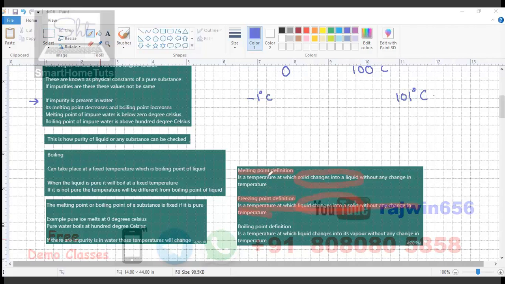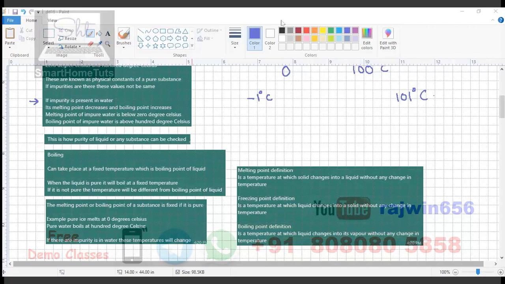The last definition is the boiling point definition. It is the temperature at which the liquid changes into its vapor. Water will change into water vapor at 100 degrees Celsius only, no other temperature, obviously if it is pure, without any change in temperature. Okay, you will just take down whatever is there on screen. If you have any other questions, you can ask me.